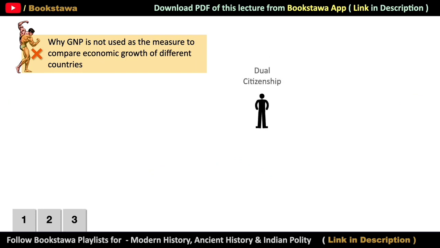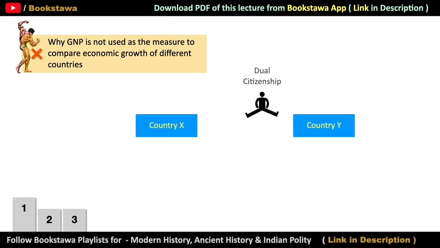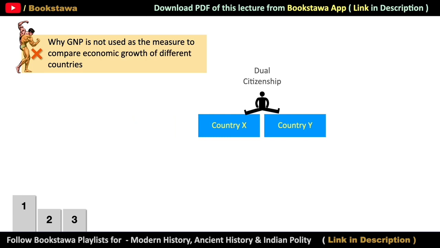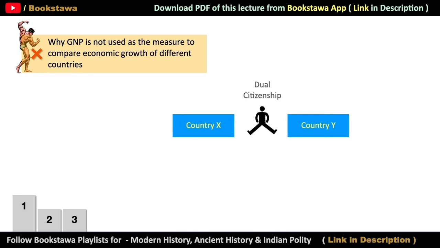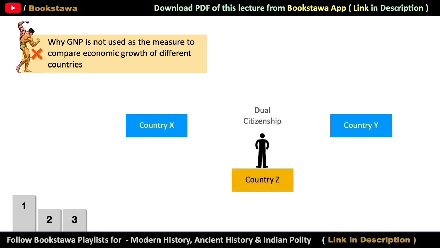The first reason is related to dual citizenship. There are many countries where there is dual citizenship. Suppose this person is a citizen of two countries. So, in our case, if this person is a citizen of both country X and country Y and is working in country Z where he has produced some goods and services of worth rupees 100, then both these countries, that is country X and country Y, both will consider this 100 rupees in their GNP. So it means that in the case of dual citizenship, the problem of double counting comes in GNP.